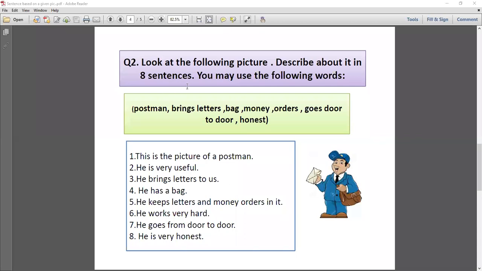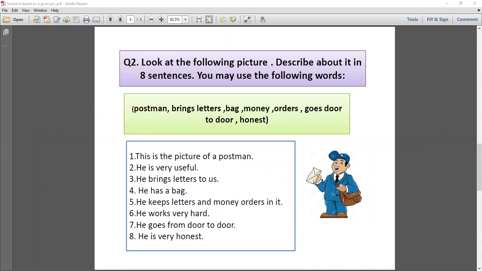In how many sentences? In 8 sentences. So you may use the following words. The words are given in the help box here: postman, brings, letters, bag, money, order. So you notice that when you read the helping words to make a sentence, you notice that it is a picture of a postman.